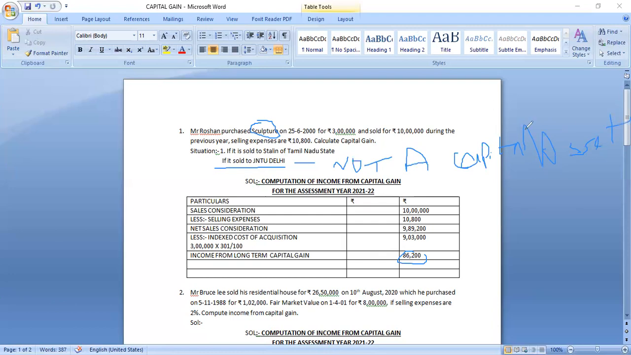So it's not a capital asset. So it is exempted. If it's not a capital asset, there is no question of computing income from capital gain. Now we'll go for next problem. This is clear. Next problem.